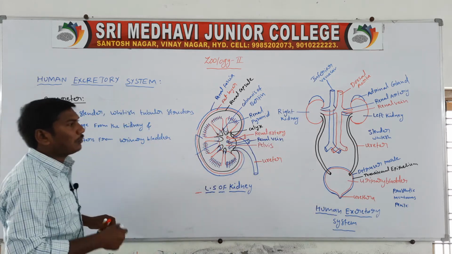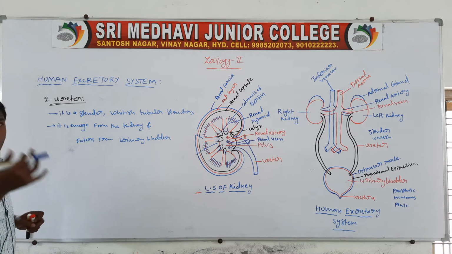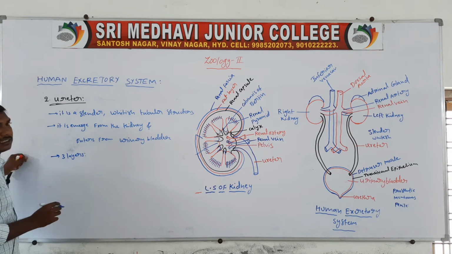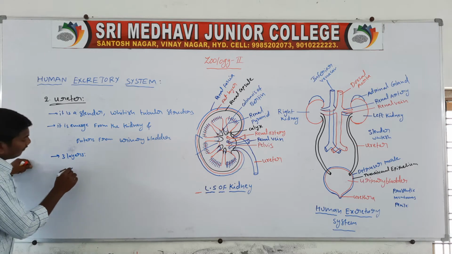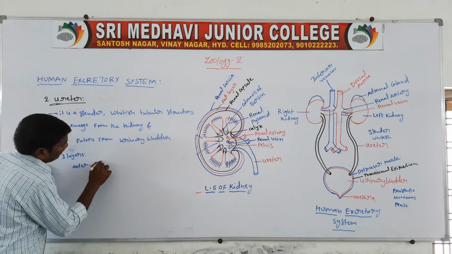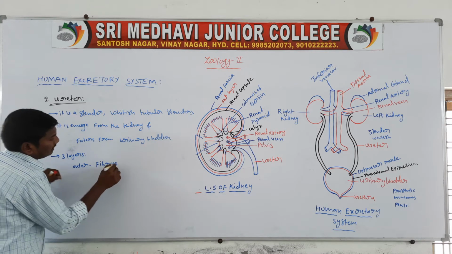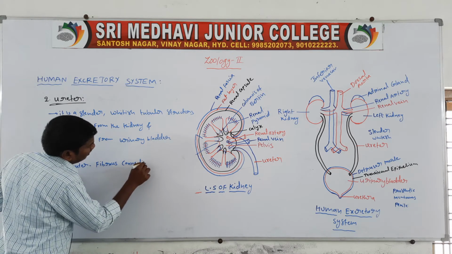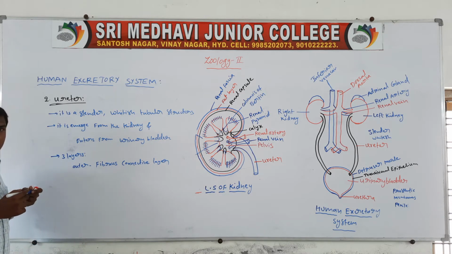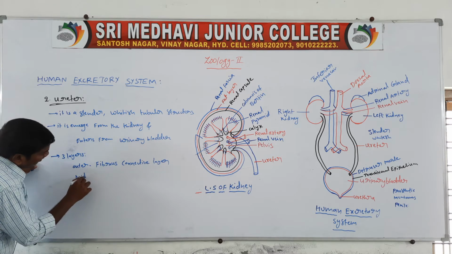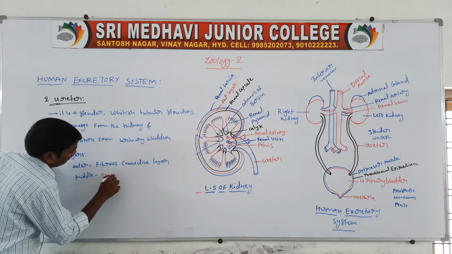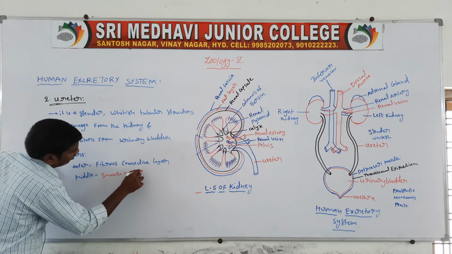The tube membrane contains 3 layers. First one, the outer fibrous connective tissue layer. The middle one is the smooth muscles.